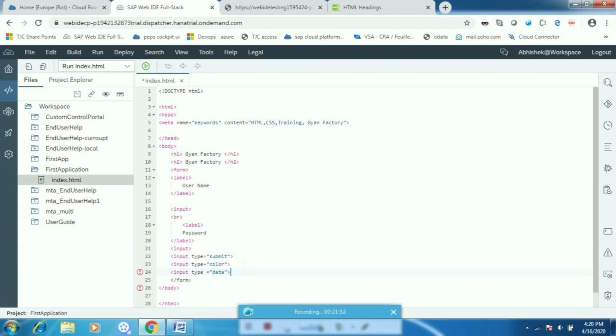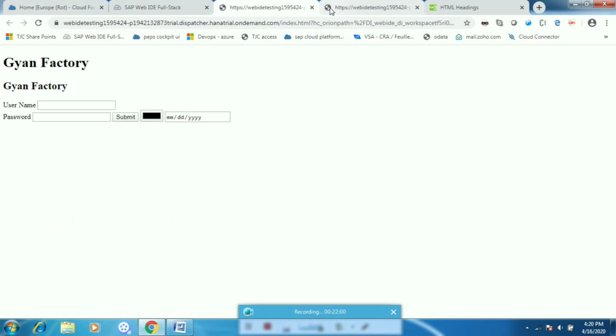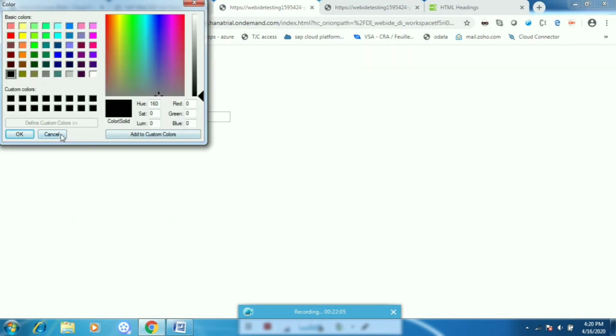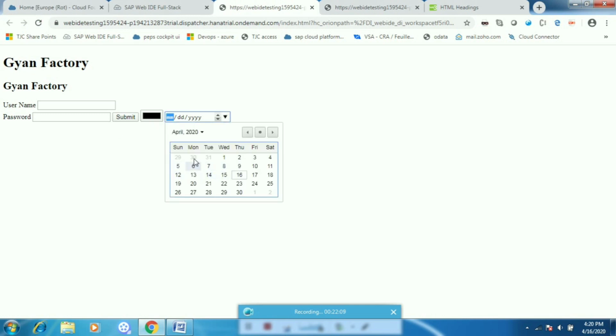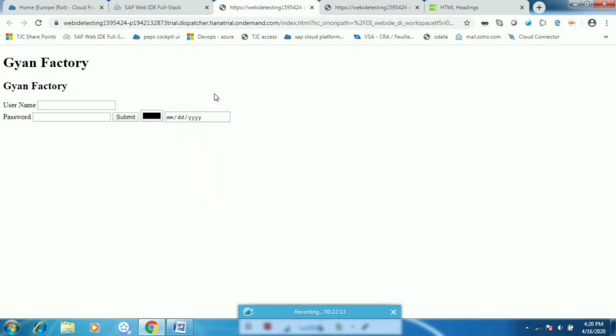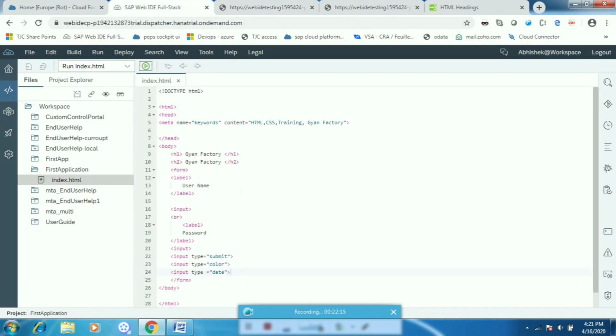So you can see now, let me save it and execute it. I can either execute every time or I can refresh. So both are similar. You can see here the color picker has come and the calendar automatically came. This is happening because of HTML5. HTML5 has some advanced things.